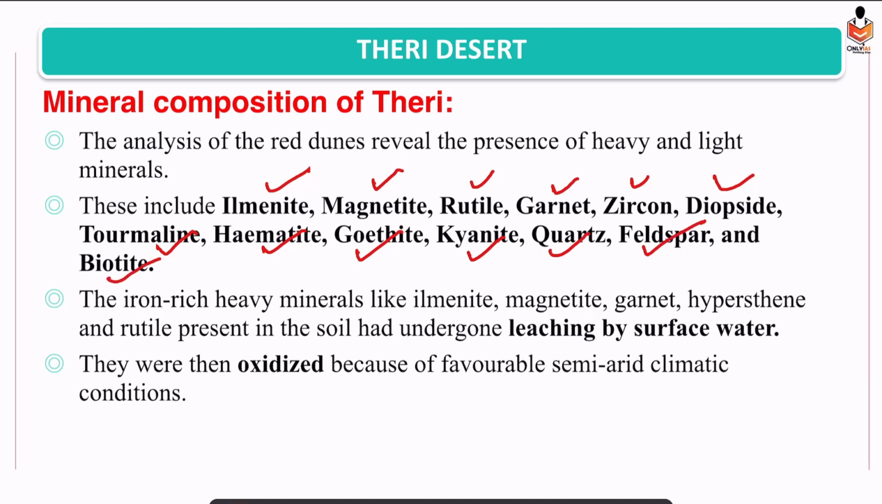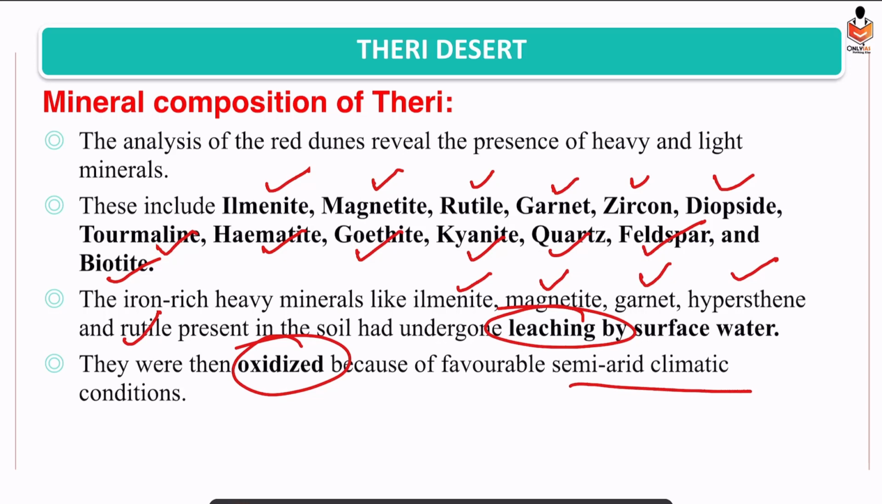And in case of iron-rich heavy minerals like ilmenite, magnetite, garnet, hypersthene, rutile, they have all undergone leaching by surface water. What is leaching? Where water-soluble minerals move downwards in the soil profile. And these minerals are oxidized because of favorable semi-arid climatic conditions. Alright.